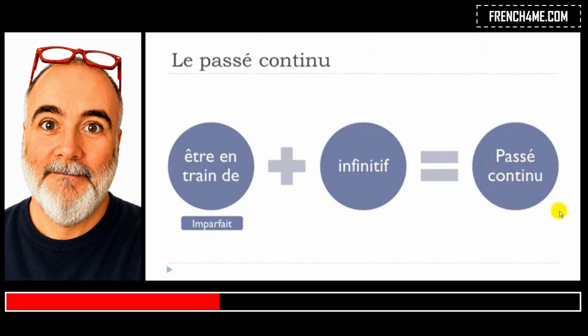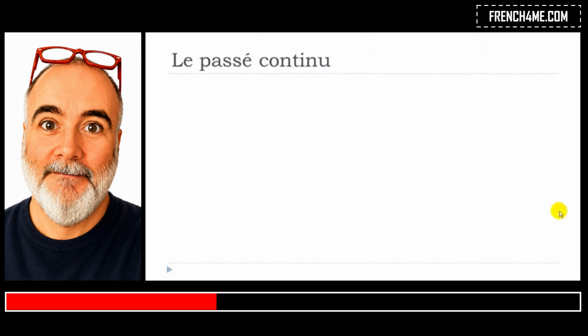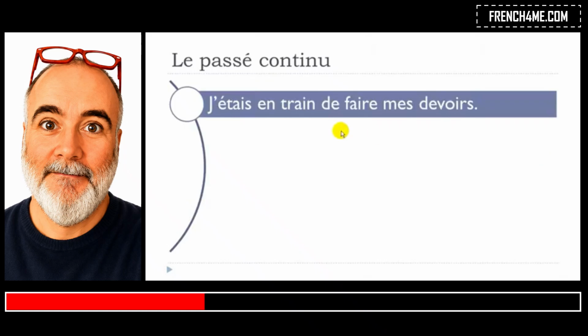So you know what? We'll take exactly the same sentences that we had as examples for the present, but we just put them at the passé. And here we go. J'étais en train de faire mes devoirs. So as you can see, the only thing that will change in this structure is être, okay? Because in that case, you should put it at the imparfait form. J'étais en train de faire mes devoirs.